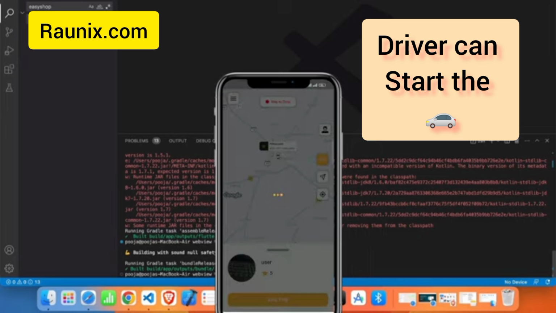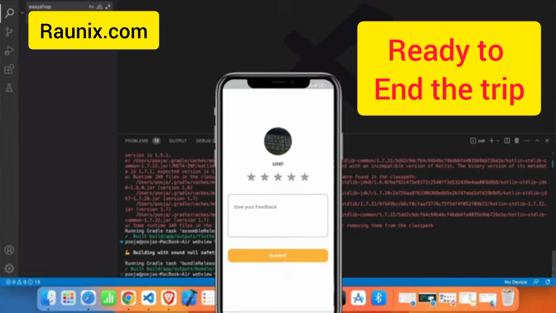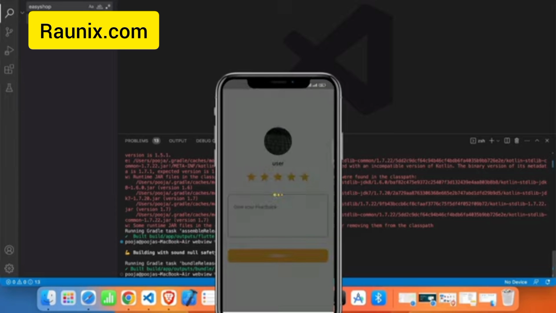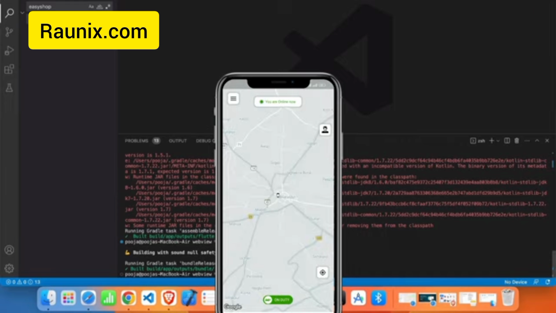And now you are on the trip. You can track the trip and everything. And now the driver is ready to end the trip. And now customer can give a 5-star review and the driver can also give a 5-star review. And that's how rental ride works in our app.